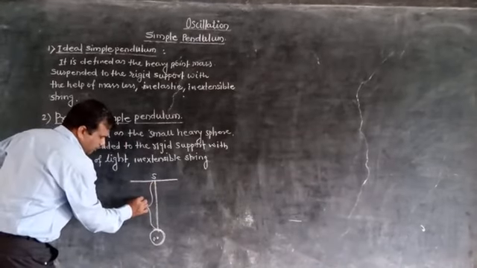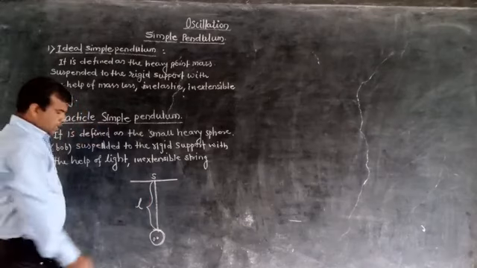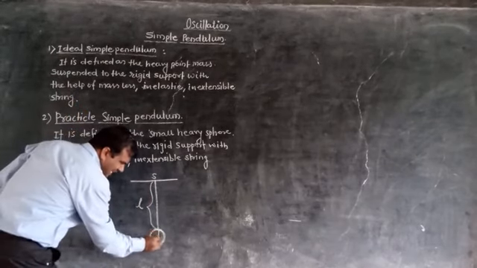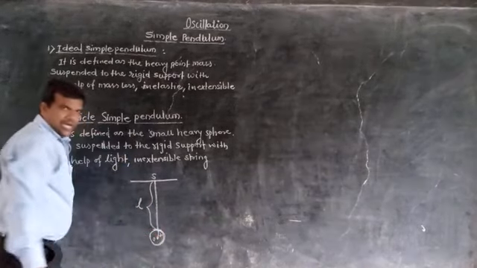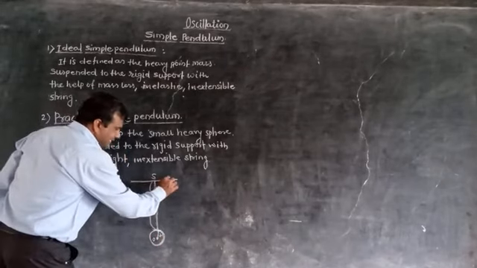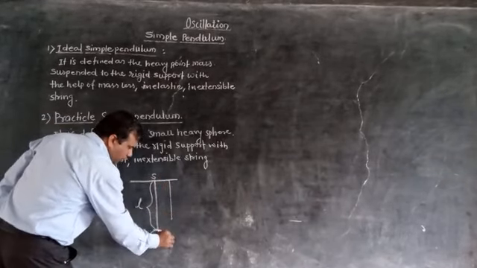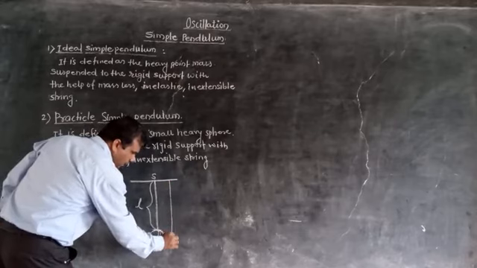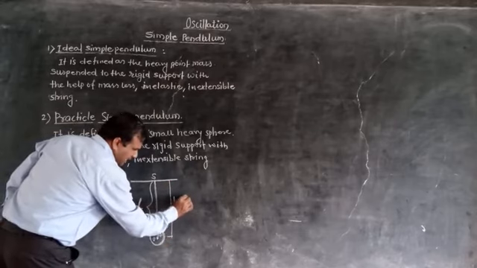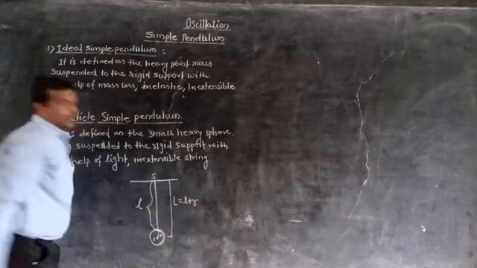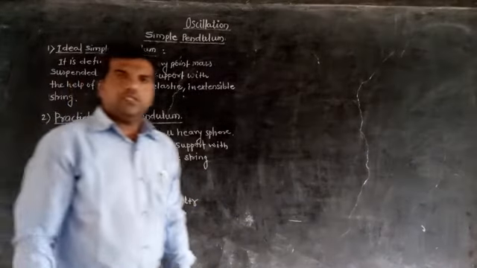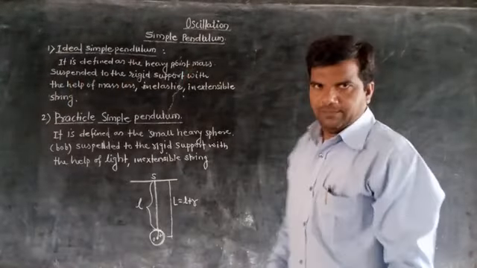It is denoted by small l. Now this is the radius of the bob, r, and the distance from the rigid support to the center of gravity is called the length of the simple pendulum.